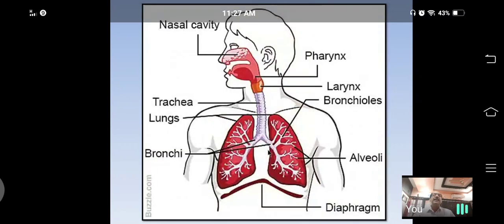This slide also shows the respiratory system in male. Both are the same, no changes in male and female. All the parts and functions are the same. See, these are the nostrils, nasal passage, then pharynx, larynx, trachea, bronchi, primary, secondary, tertiary bronchioles, all terminating with air sacs, alveoli, and this is the horizontal muscular wall, the diaphragm.